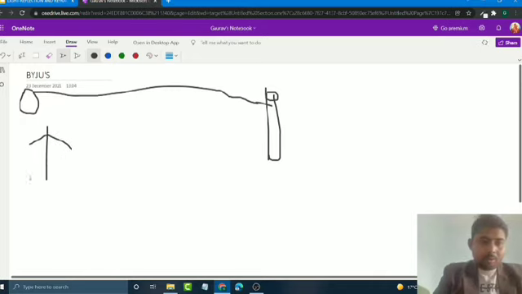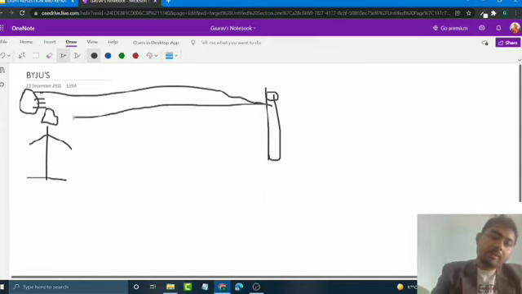This is the source of light, and this is the object. Light comes from the source and reaches the object, and when light reaches the object, it reflects back, and it reaches our eyes.